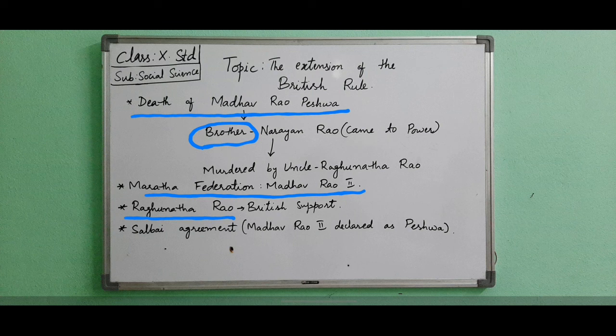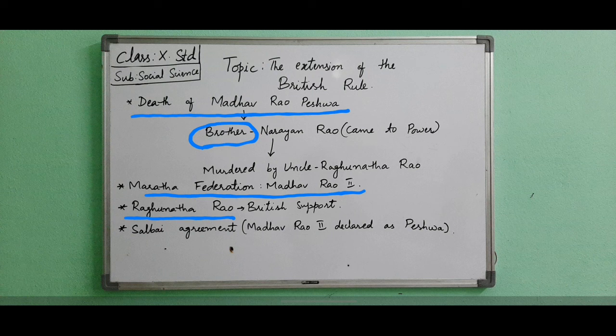Here the scenario of this battle is, first of all, Shah Alam previously in the Battle of Buxar was defeated and was under the control of the British. But the Marathas supported Shah Alam and he once again became the king of Delhi in the Mughal Empire, and afterwards Shah Alam gave the place Allahabad to the Marathas, and the British were not happy with this situation. In the same situation, the war of succession was going on, especially after the death of Madhav Rao.